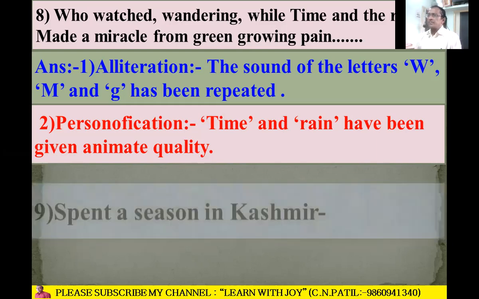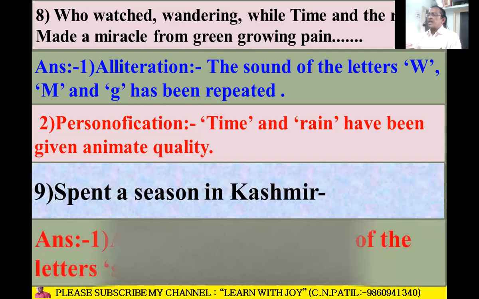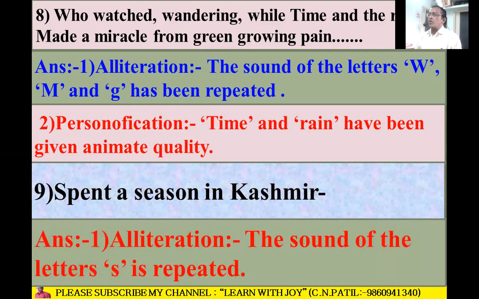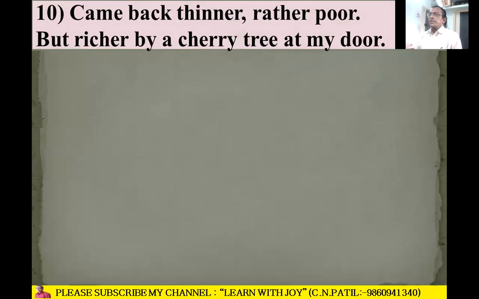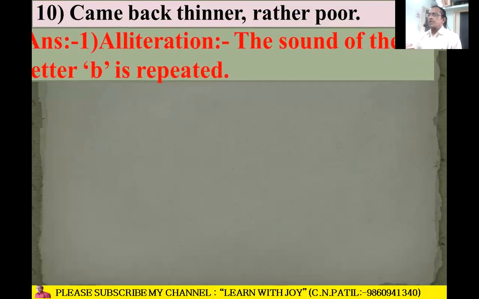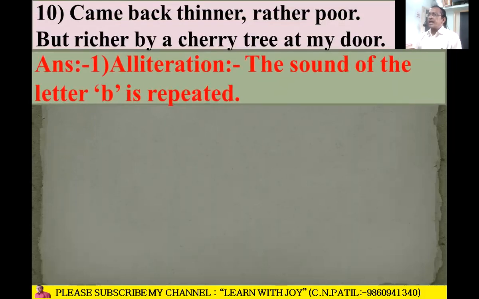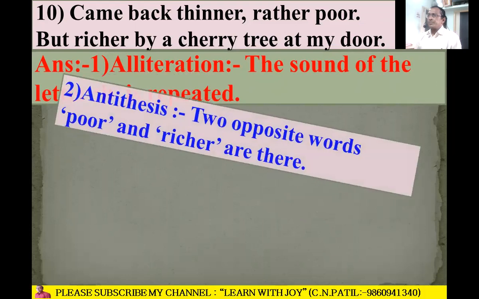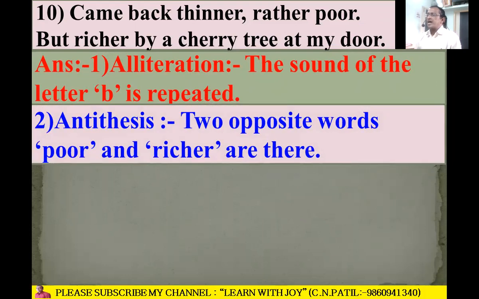to the non-living thing. "Spent a season in Kashmir." Alliteration is there because the S sound repeats. S in spent, S in season. Next: "Came back thinner, rather poor, but richer by a cherry tree at my door." Alliteration is there because the sound of the letter B is repeated. B in but, again B in by, B is there, back, B is there. So B sound repeats. Antithesis is there because two opposite ideas or words are placed side by side, poor and rich. So that's why it is antithesis.